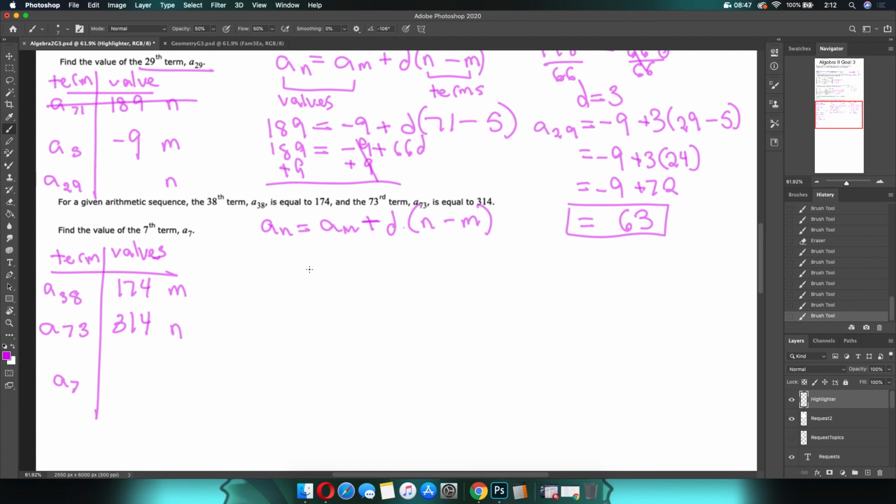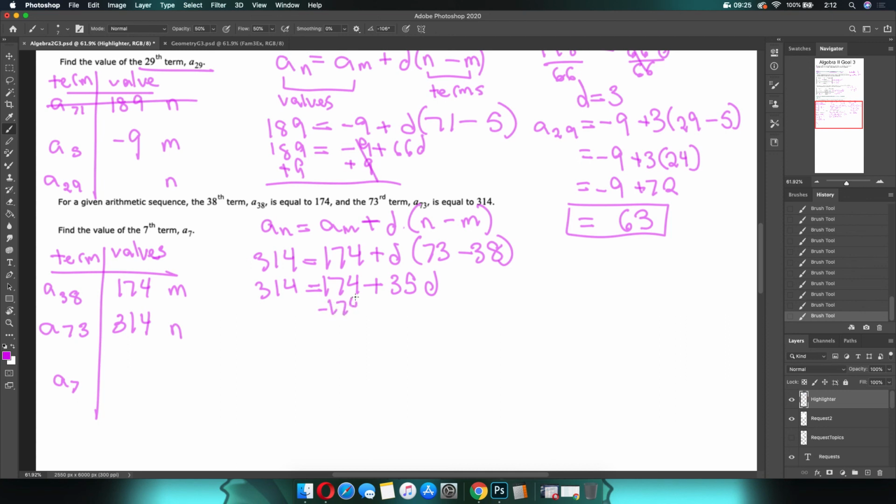So value of n is 314. Value of m is 174 plus d, and then n is 73 minus 38, parentheses. Okay, next up we're going to simplify this. So 314 equals 174 plus, what's 73 minus 38? 35. 35d, I think. And then we'll find out later when I actually inevitably pull out a calculator.